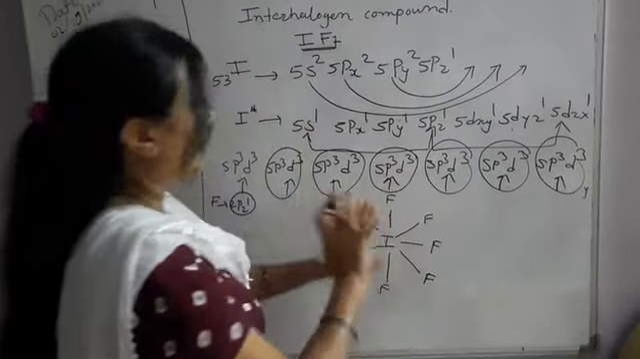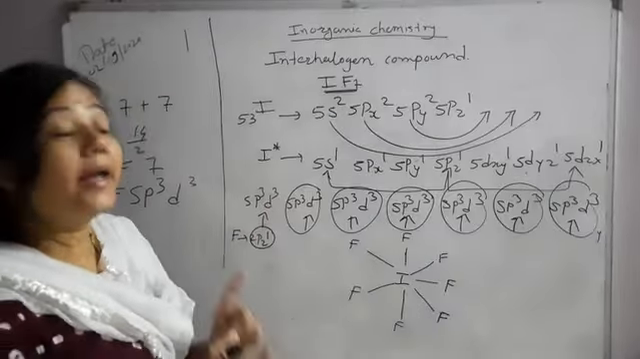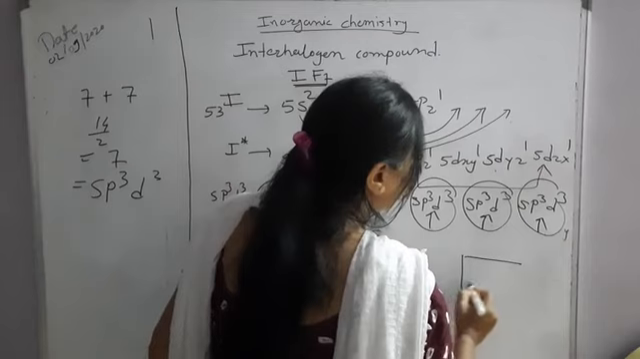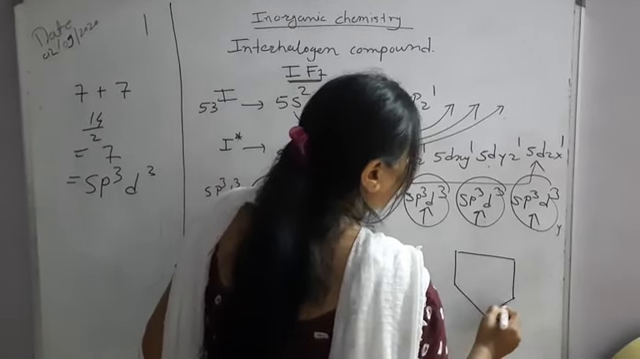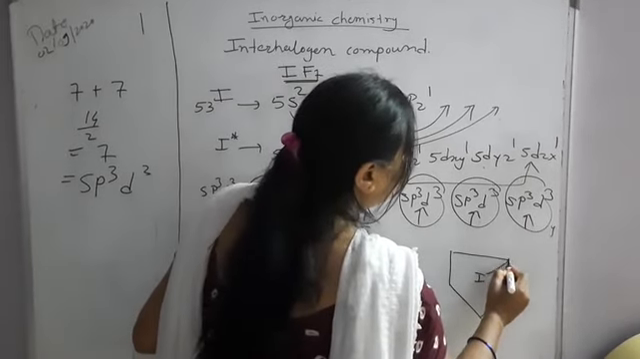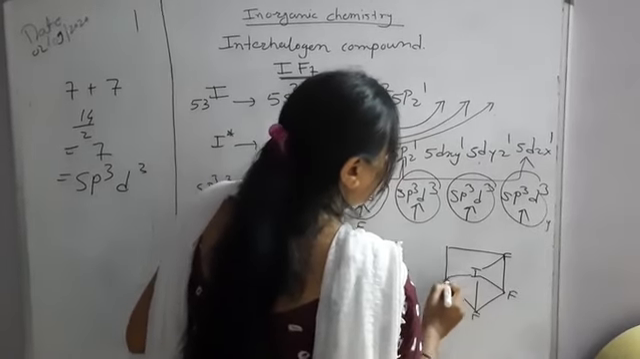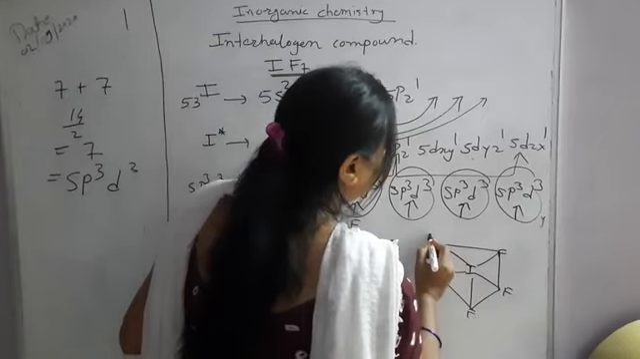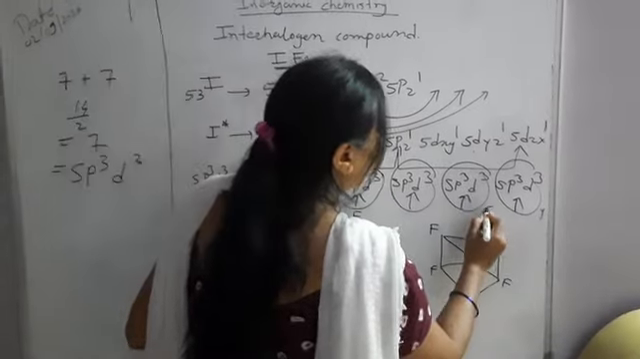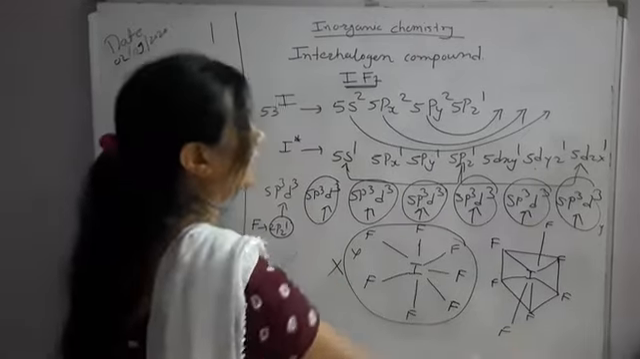But the geometry is not like this. What is the geometry? The geometry is pentagonal bipyramidal. So this is the wrong geometry and we have to draw the correct geometry. This is a pentagon. How many corners does it have? 5. Here in the center is iodine. This is the first fluorine atom, the second, the third, the fourth and the fifth fluorine atom. And these are the 2 fluorine atoms, one above and one below. Such a geometry is called pentagonal bipyramidal geometry.